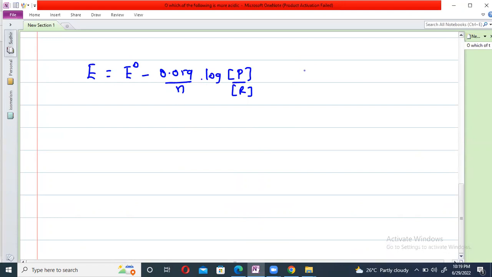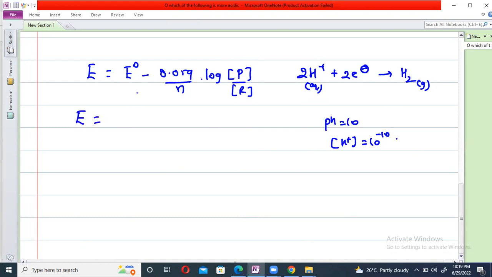Here 2H plus ions, by gaining 2 electrons, liberate H2 gas. So we get a gas on the product side and the aqueous form on the reactant side, and when the pH is equal to 10, obviously the concentration of H plus is 10 to the power of minus 10. E naught of hydrogen is 0.00 volt minus 0.059.